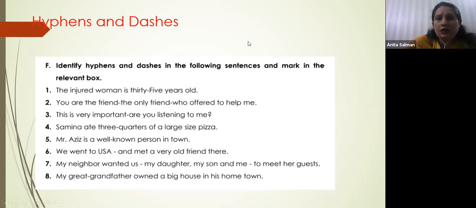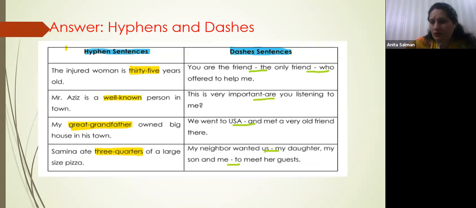Very good. I think it is very much clear to you. Most of the students' answers are correct. Right, I'll show you the answer. Now you can tally with your own answers. I'll try to read your responses, but not all. I separated the sentences with hyphens and the sentences with dashes.